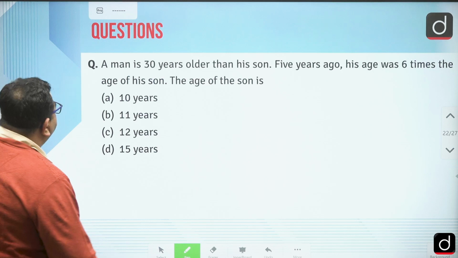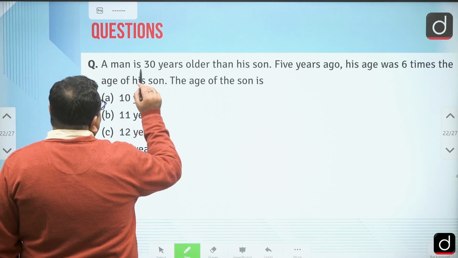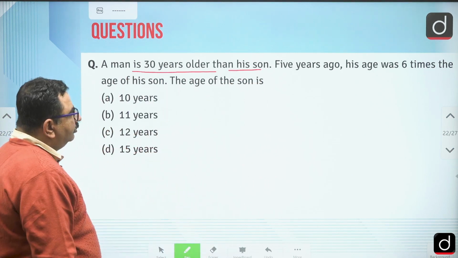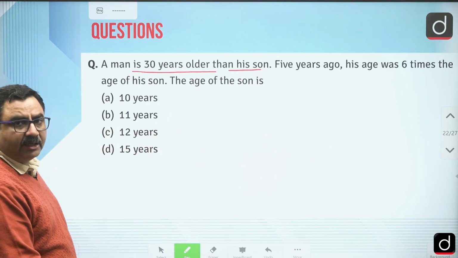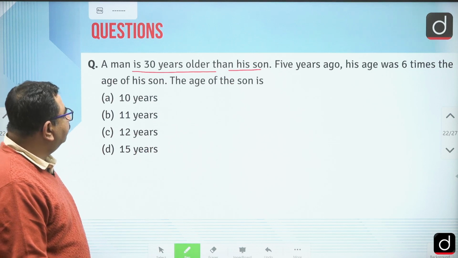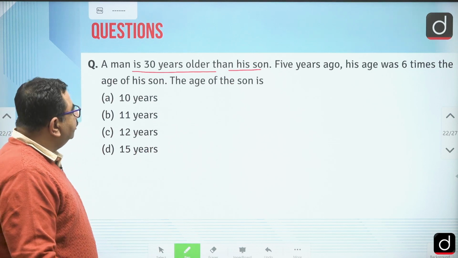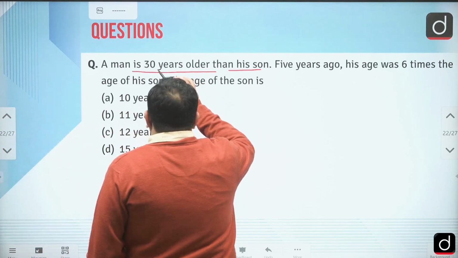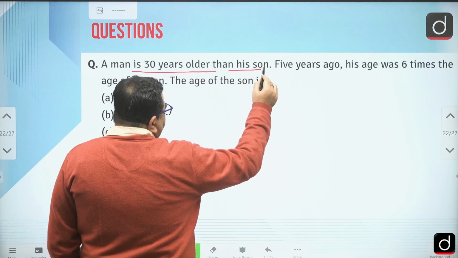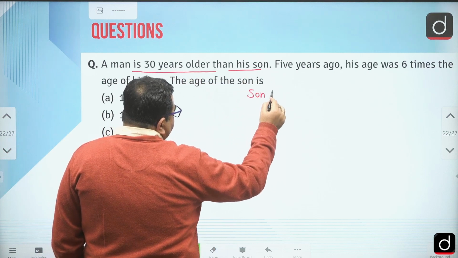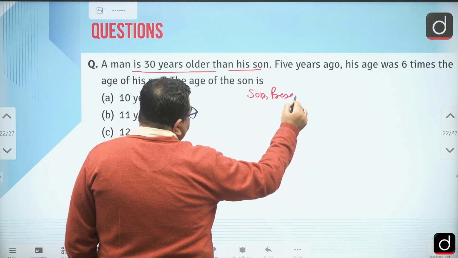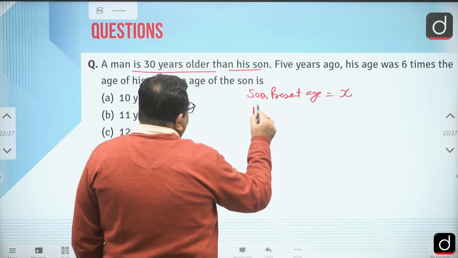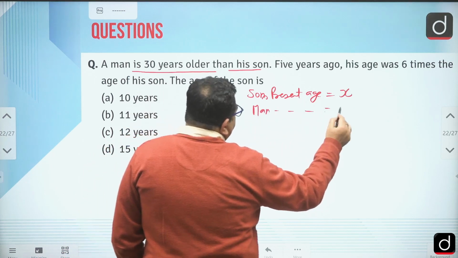Now here, this is the question based on ages. A man is 30 years older than his son. 5 years ago, his age was 6 times the age of his son. The age of the son is? So we just have to make linear equations to get the answer. The man is 30 years older than his son, so let's say the son's present age is x, then the man's present age will be